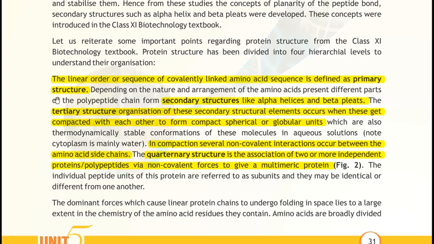Finally it forms a compact spherical, or globular, unit of the protein, the functional unit of the protein. When two or more tertiary structures or polypeptides come together and form non-covalent interactions, that is called a multimeric protein, and it forms the quaternary structure. In simple words, when more polypeptides come in contact and form a structure, it forms the quaternary structure.